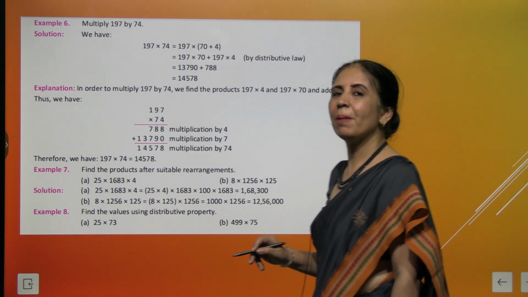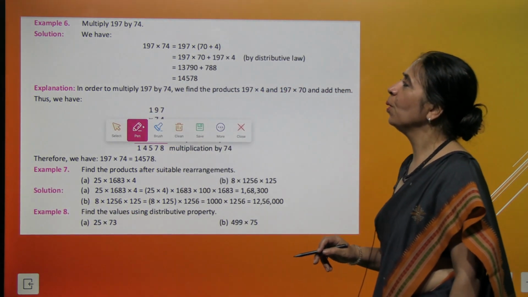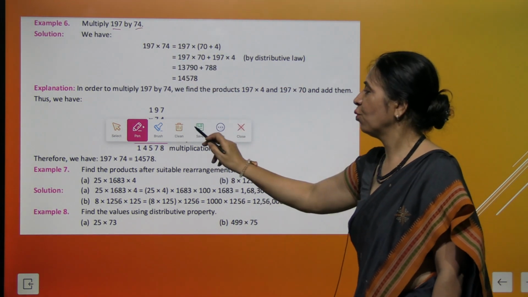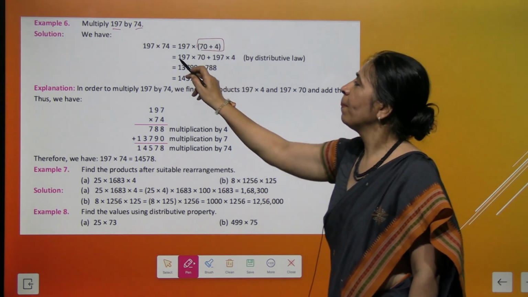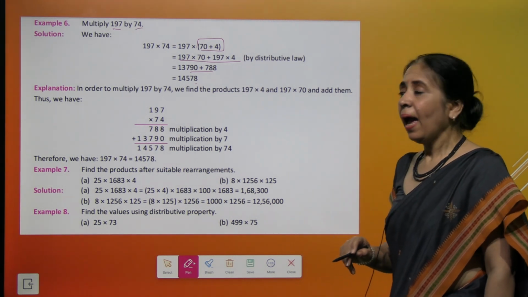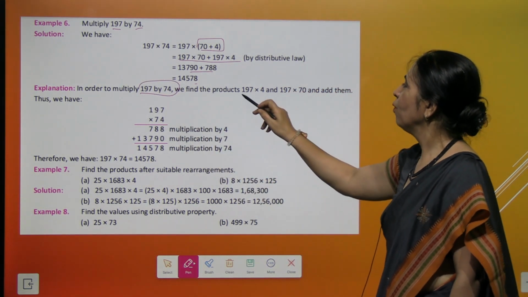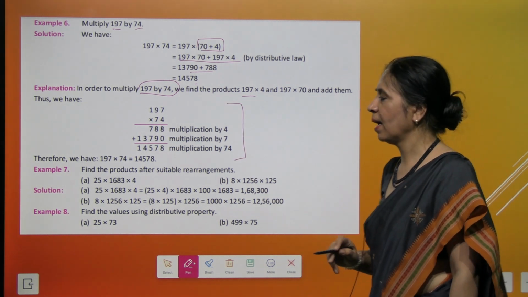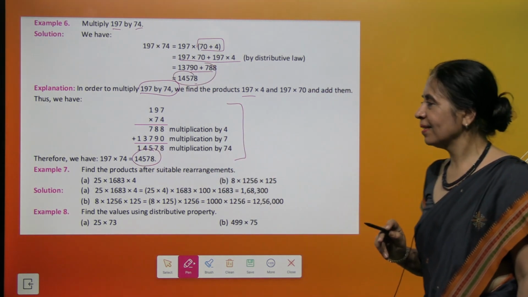Now we are going to do some examples based on multiplication of whole numbers. So here we go. We have 197 multiplied by 74. So what will you do? We'll break this 74 as 70 plus 4 and we apply the distributive law, which makes your calculation quite easy, right? And in order to multiply 197 with 74, we have another rule also, which we have learned in earlier classes. So we observe in both the cases, we get the same answer, isn't it?